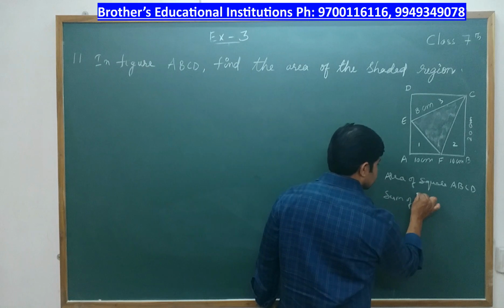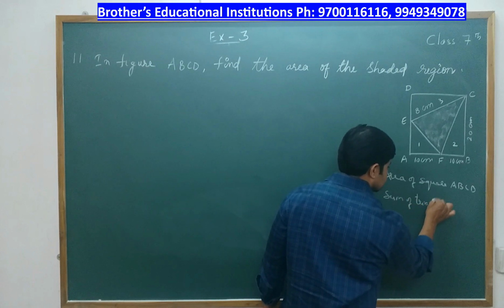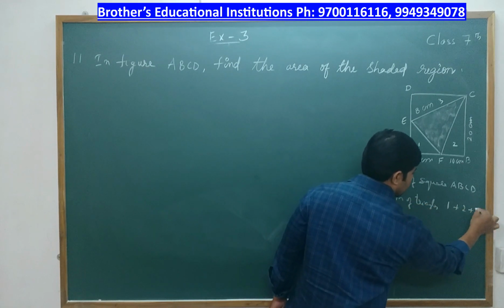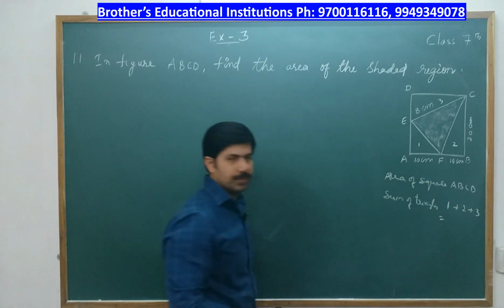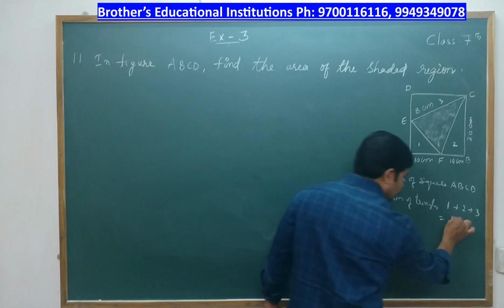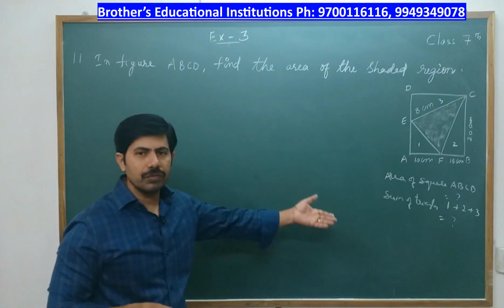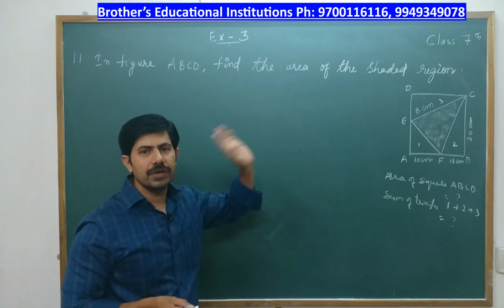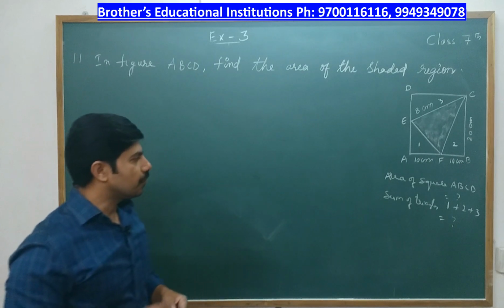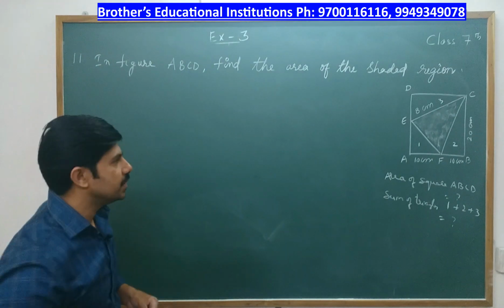We'll add the sum of triangles, that is 1 plus 2 plus 3. After getting the result, I'll subtract it from area of square ABCD. Then we'll get the area of shaded region.